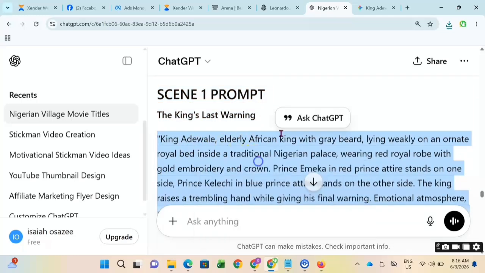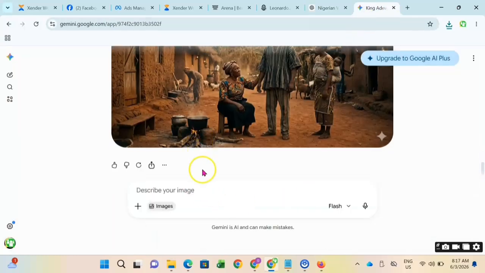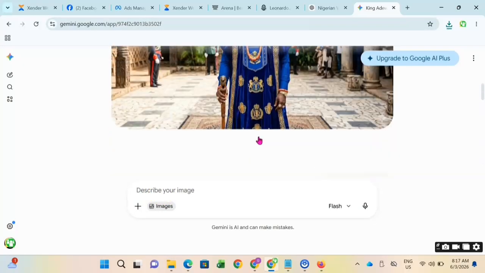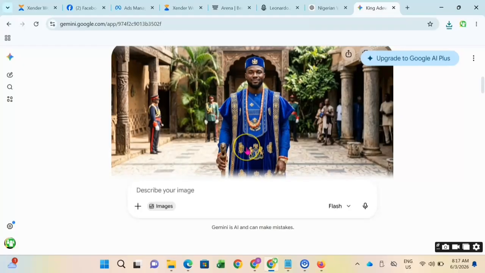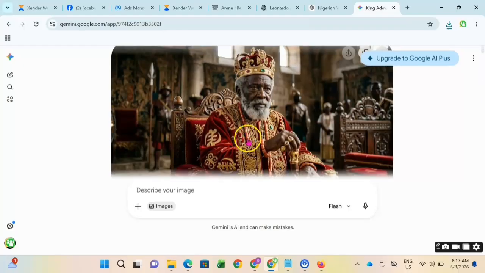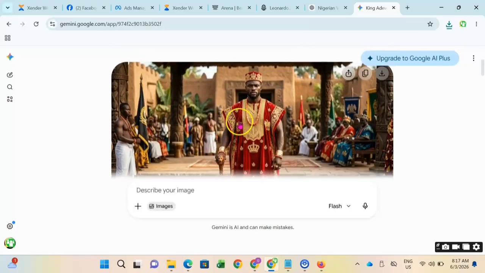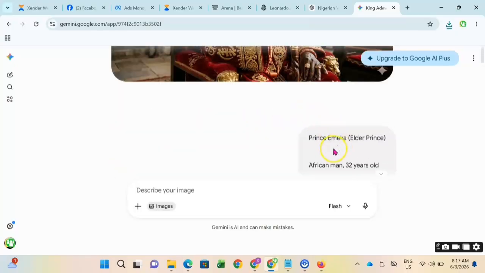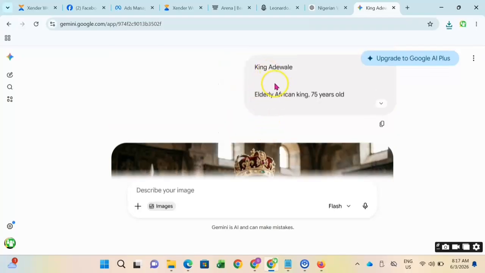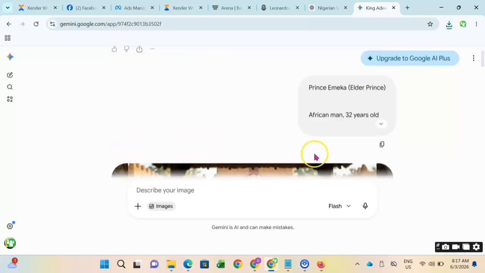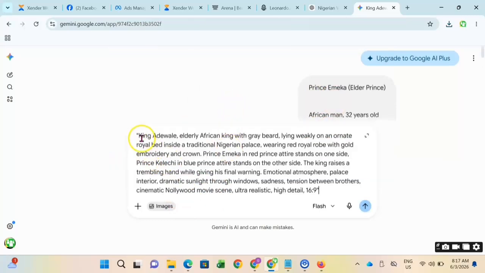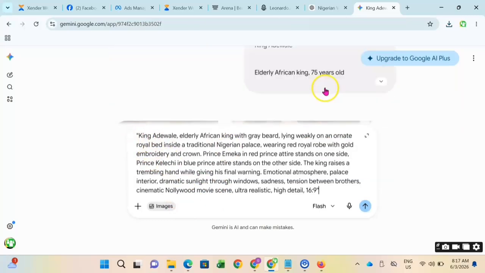This is the image for the scene, and this image contains more than one character. This is why we need all these single characters separately. This is Kelechi, this is Emeka, and this is the king. Just in case we need to represent them, come here and add them up. Make sure that you know them by their names, in case you need to use the images you generated. That's why I'm checking that out. So I'll paste that in here. You can see.